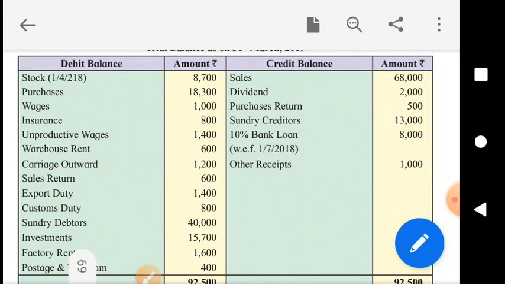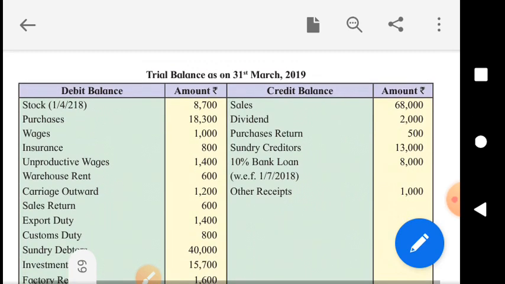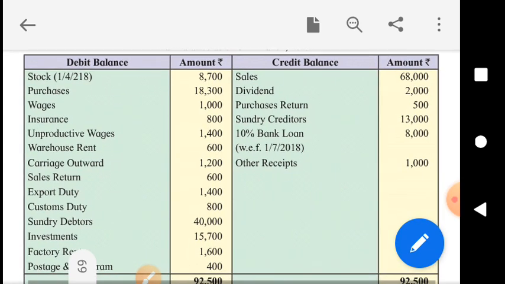Especially in the list of credit balances, is any information missing which would have been useful to prepare the balance sheet? What is missing? Sales, dividend, purchase return, creditors, bank loan, other receipts. Incomes and liabilities are there, but the most important liability for the business is missing here, and that is capital.